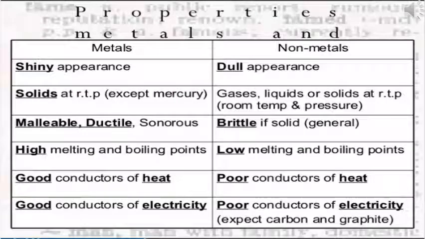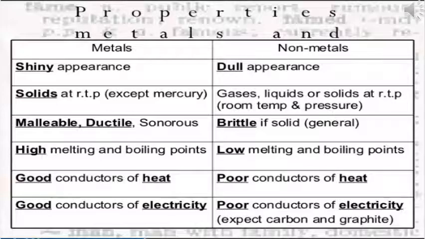Let's have a look at the general difference between metals and non-metals. Metals are shiny in appearance. They are usually solids except mercury, which is liquid at room temperature. Metals are malleable. They can be beaten into sheet. They are ductile. They can be stretched into a wire. They are sonorous, that is, they give deep and ringing sound. Metals, they have high melting and boiling points. Metals are good conductors of heat, and they are also good conductors of electricity.